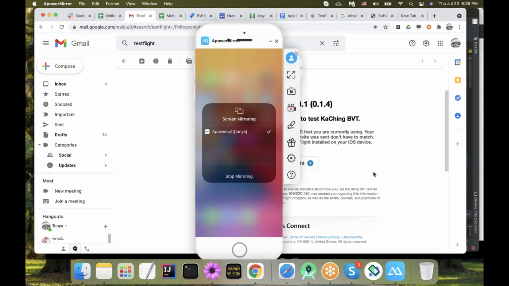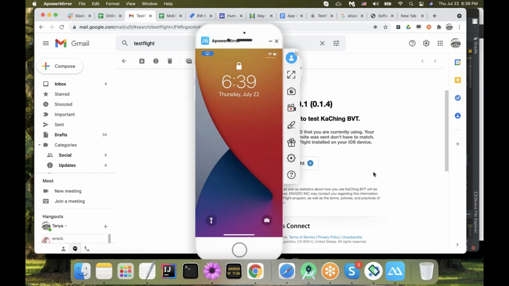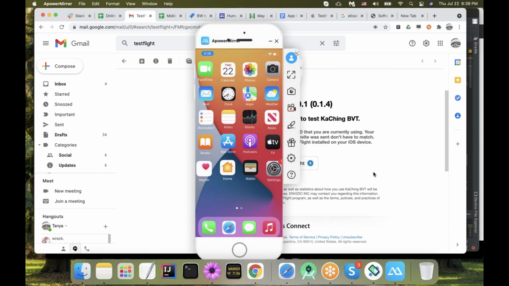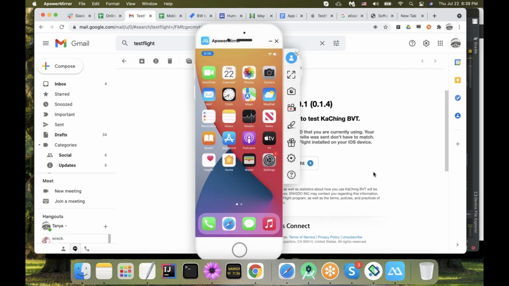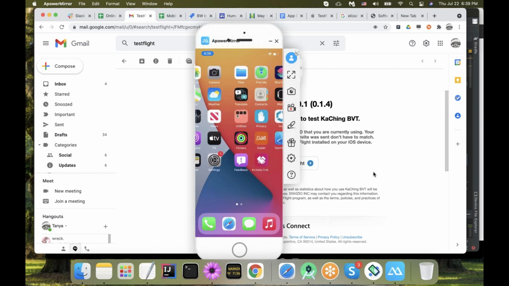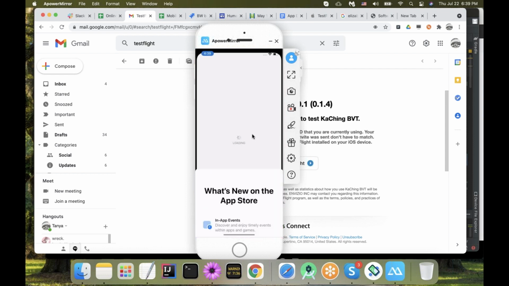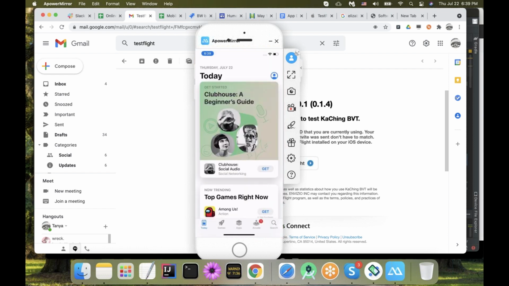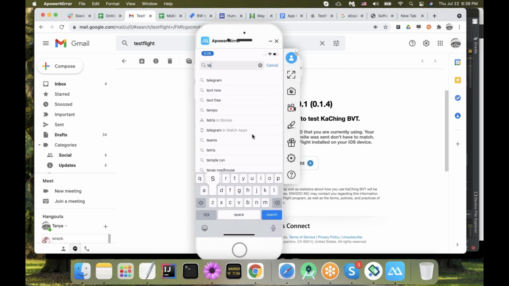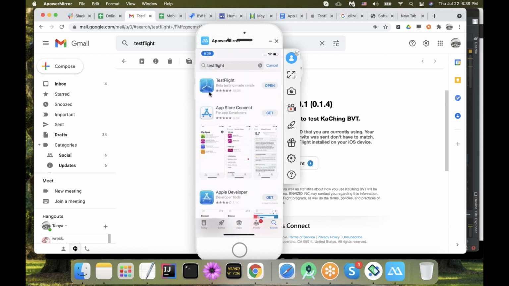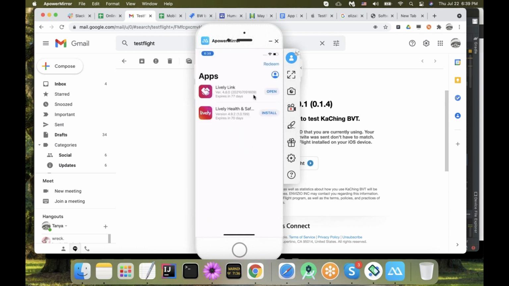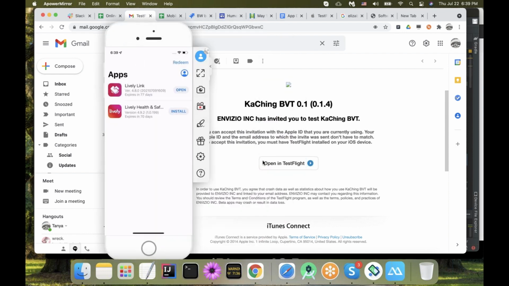So what we are looking at right now is my iOS device, and I want to show you what TestFlight is. So even before you receive the email, it's good to go and install the TestFlight application. So TestFlight app looks like that. How to install it? You go to App Store, and inside App Store, you use the search functionality and you type TestFlight. Here we go. So you will see this app, and you will tap install, you will install it, then you will open it up.